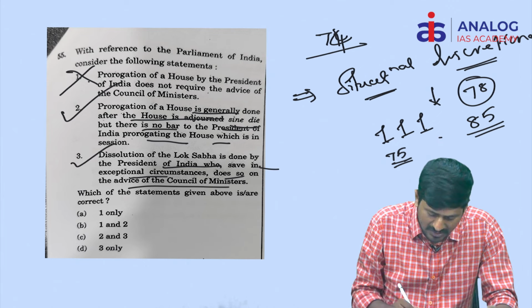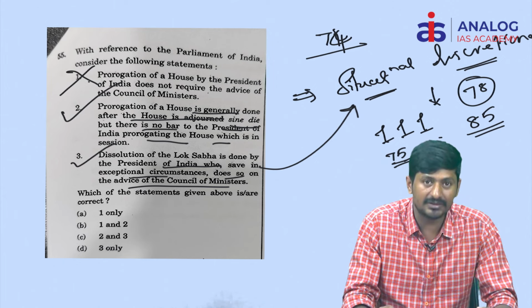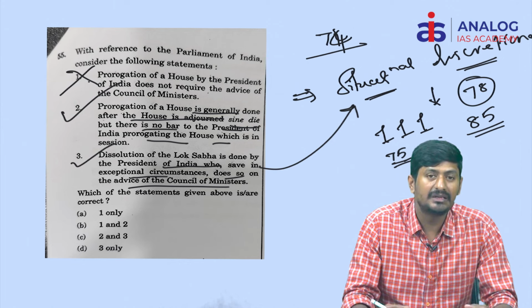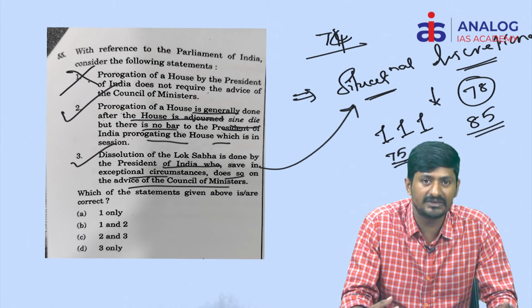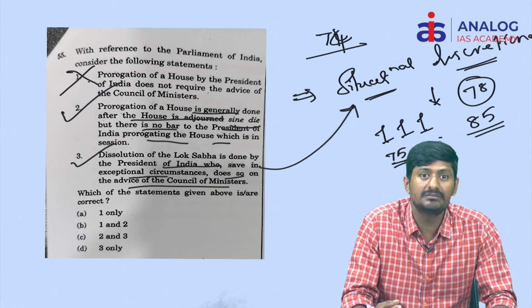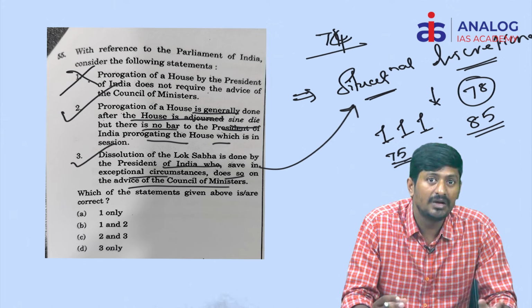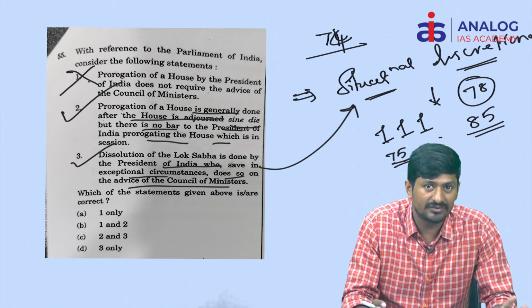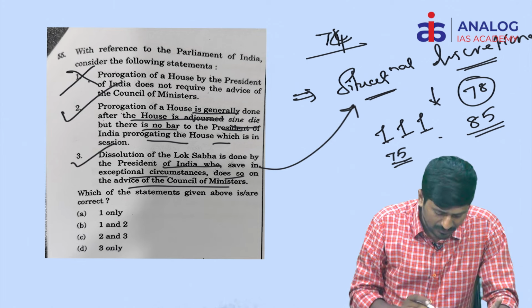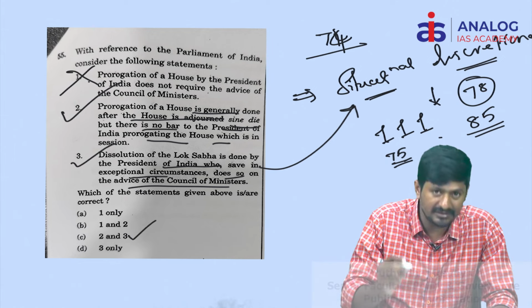Yes, of course, this is also a situational discretionary power, where if the President deems that the Prime Minister and Council of Ministers do not have the majority in the Lok Sabha, they may ask the Prime Minister and Council of Ministers to prove their majority, or the President may not dissolve the Lok Sabha without exploring the possibility of an alternative government, according to his discretionary power, in case the Prime Minister and Council of Ministers do not have the full confidence of the Lok Sabha. So these are the right statements. Statements number 2 and 3 are correct, hence the answer is C.